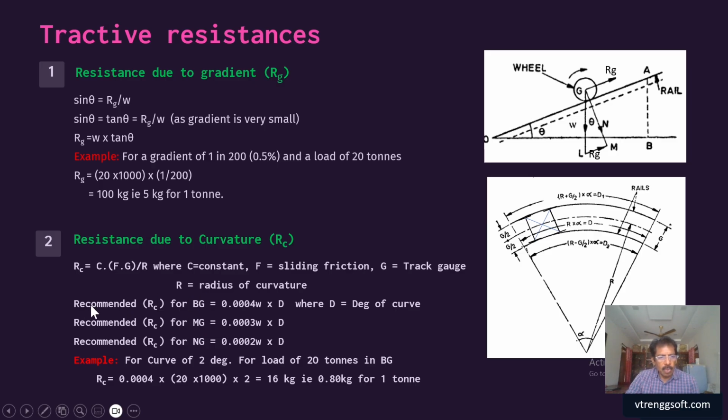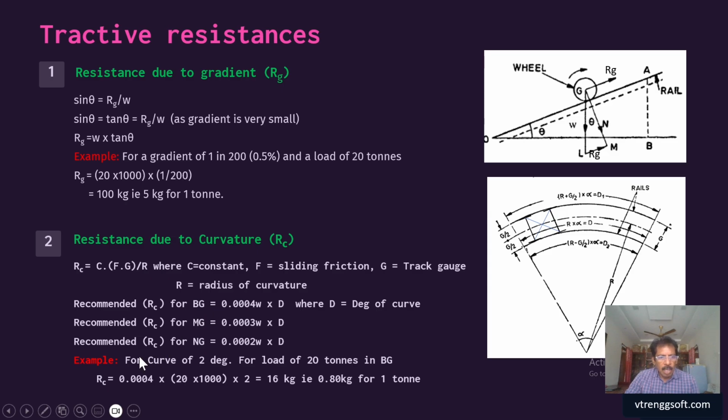Based on this concept and on trials in Indian Railways, the resistance due to curvature is 0.0004 W D for broad gauge, 0.0003 W D for meter gauge, and 0.002 W D for narrow gauge, where D is the degree of the curve. Using this relation, we are able to get the amount of resistance due to curvature.